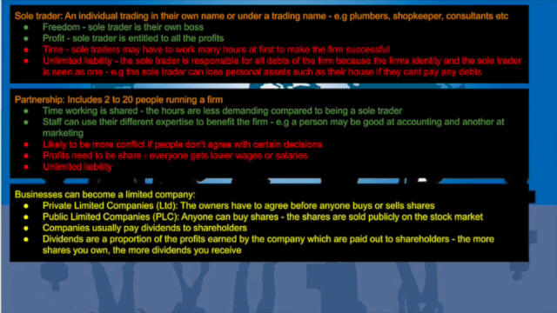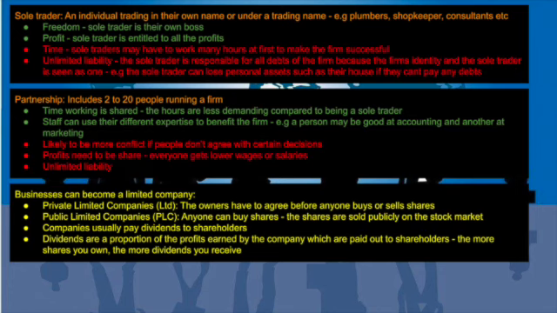However, disadvantage is the time. They may have to work many hours at first, usually more than a normal 9 to 5, and they have unlimited liability. So the sole trader is responsible for all debts of the firm because the firm's identity and the sole trader is seen as one. So the sole trader is at risk of losing their personal assets if they can't pay back any debts.